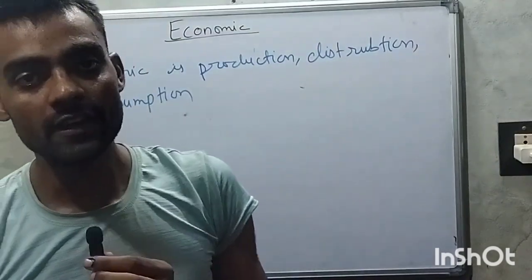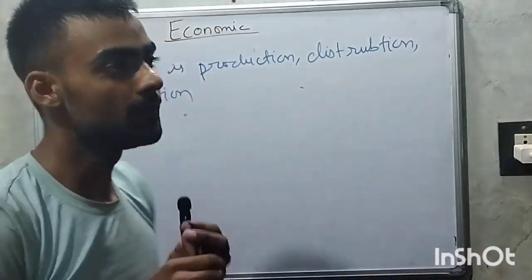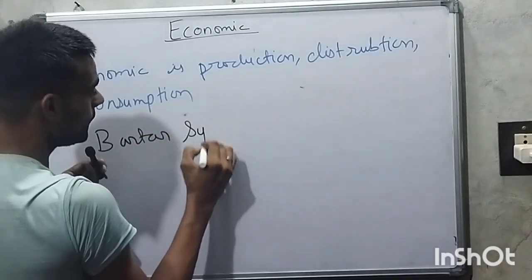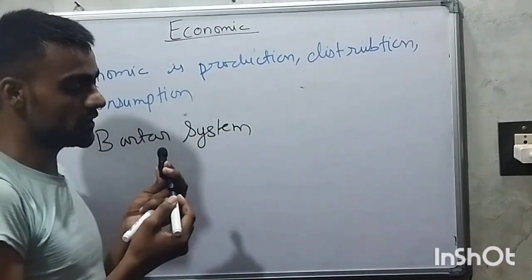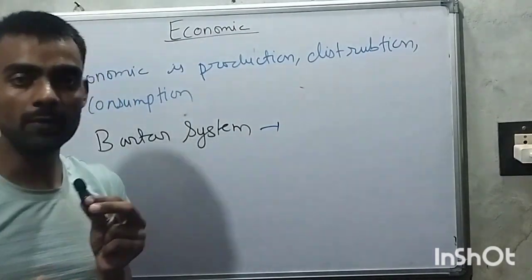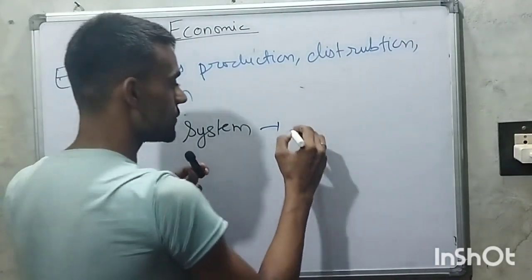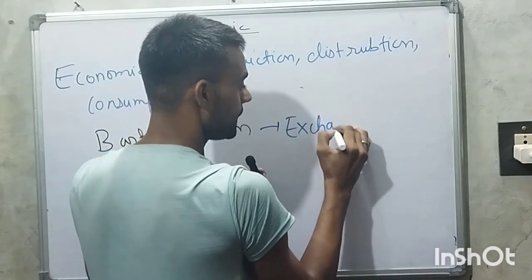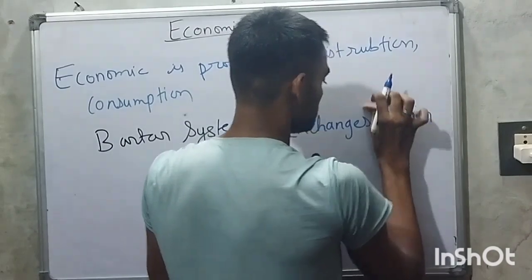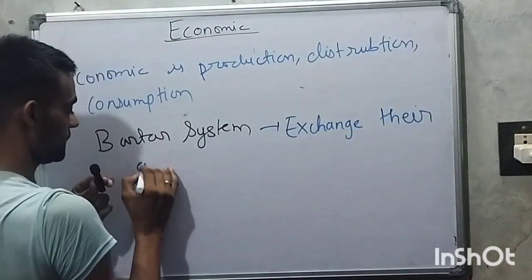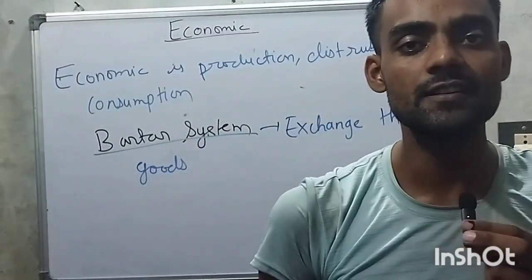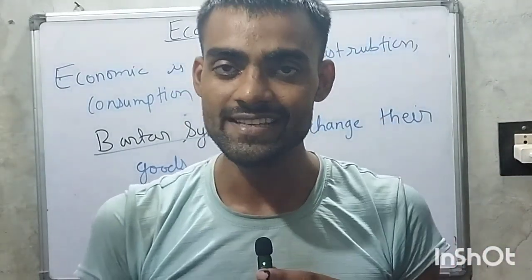Before economics there was a barter system. In the barter system, in ancient times, people used to exchange their goods. In the barter system, people used to exchange their things.